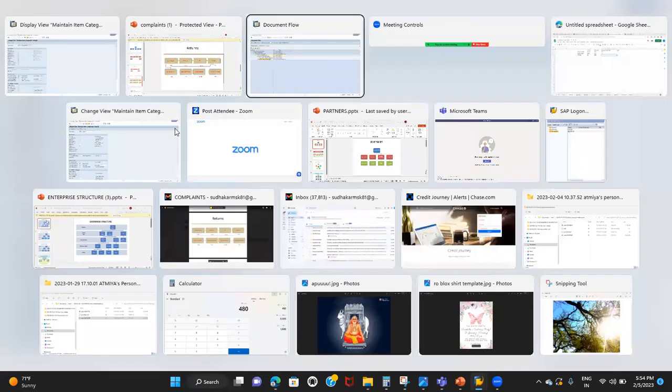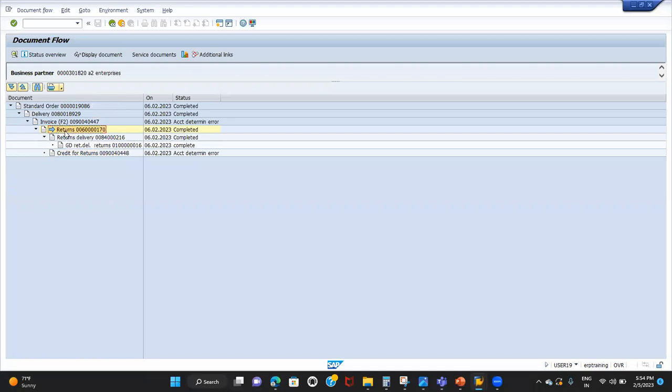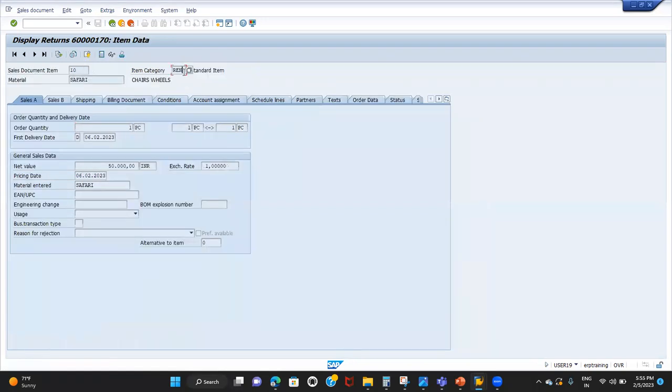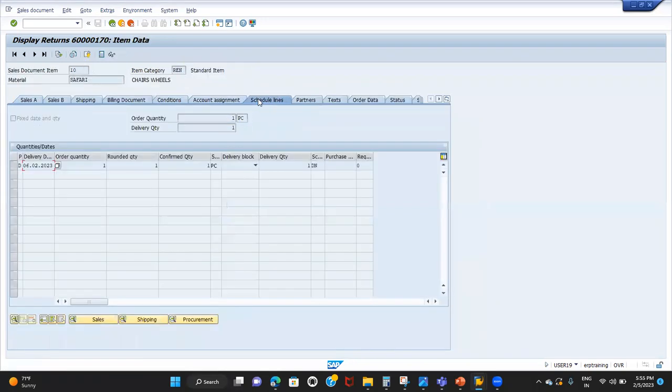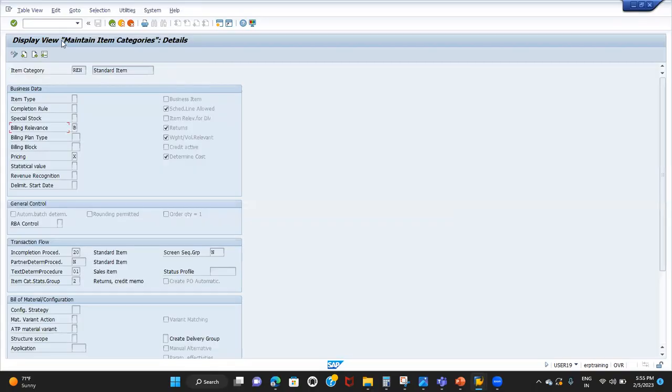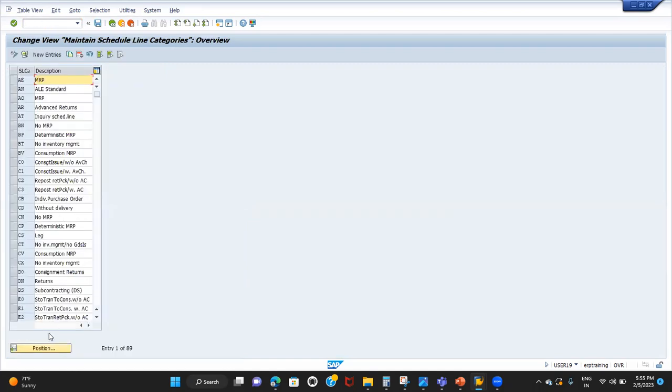One more thing I forgot to show you during the return delivery. In the return order, REN is the item category, and we have the schedule line category DN also. Because we have delivery, we should see the schedule line settings also, right? If I go to the schedule lines, VOV6, so DN.